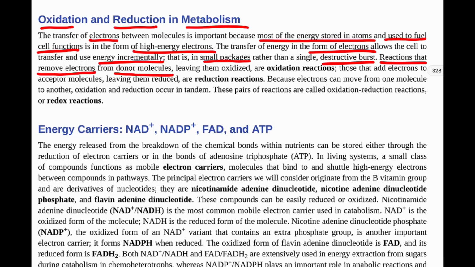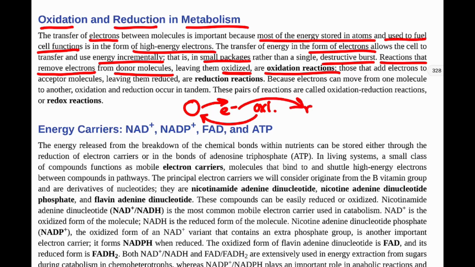That leaves the molecule oxidized. Reactions that take away electrons, so if we are removing electrons from the molecule, so we have a molecule, we're going to take away an electron, then that is an oxidation reaction. And that leaves this molecule oxidized. Now the molecule that took the electron is reduced.